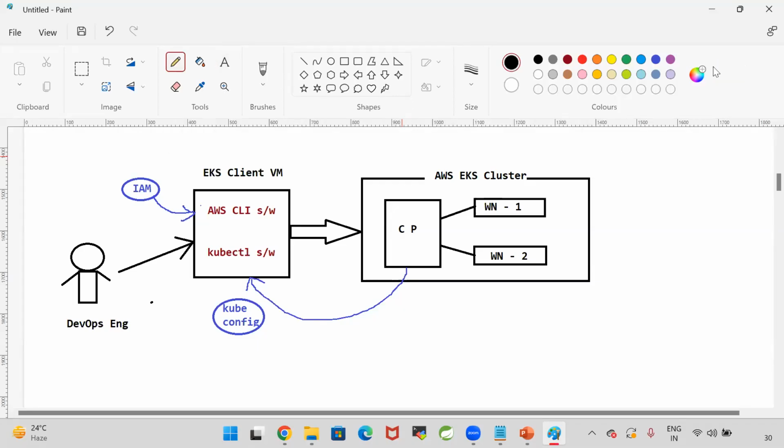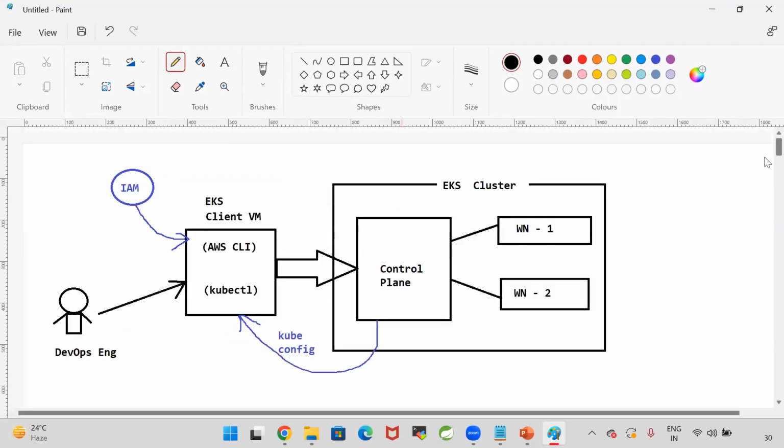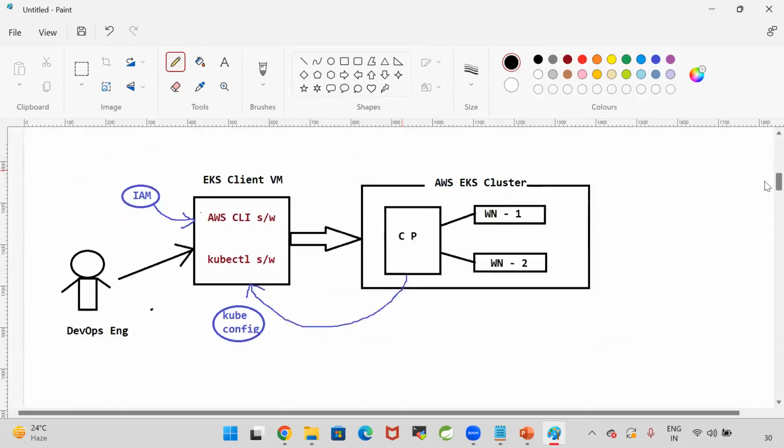Got it, guys? You got the clarity now? How to set up EKS cluster? Same diagram I have taken once again, that's it, to give you more clarity.